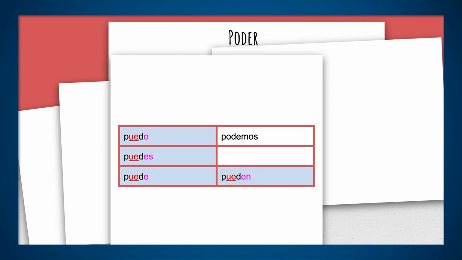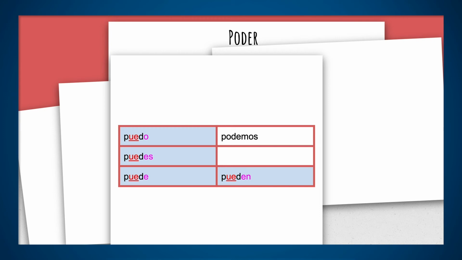Muy bien, we got poder. Poder, we change the O for UE. Puedo, puedes, puede, podemos, and pueden. Again, basically what you need to do is take all those verbs where you change the E for IE, like querer, put them all together and make sure that you know what they mean and how to work with them.